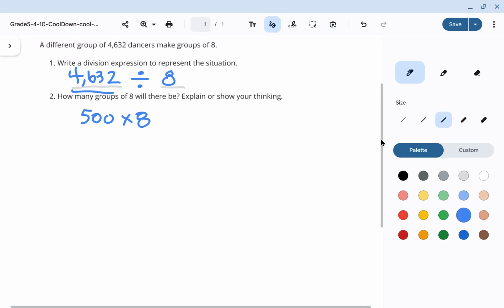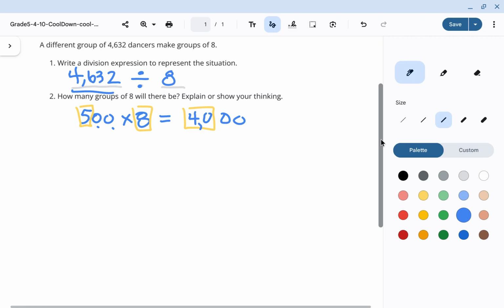Because if I have 500 groups and each of those groups has 8 members, then really I'm thinking about what is 5 times 8, and then I'll add 2 zeros. Well, 5 times 8 is 40, and then there are 2 zeros outside the basic fact, so that uses up 4,000 of the 4,632. So that was a really good first take, right, from that big number of 4,632.